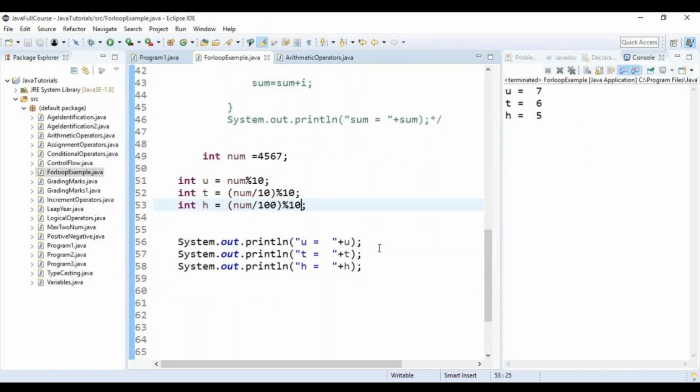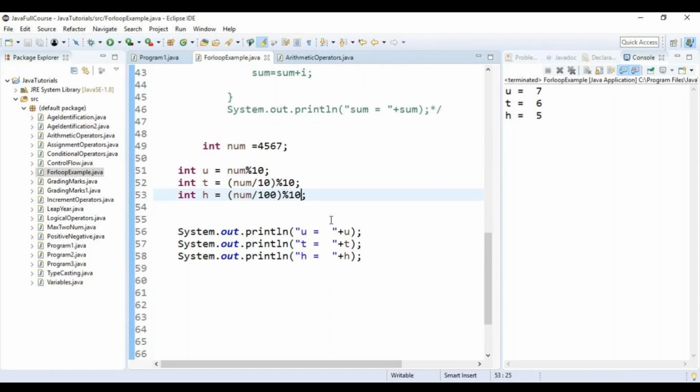Similarly, I can get the thousands place also. The logic is fine, which is very simple, right? So please start practicing. Start practicing your Java programs.